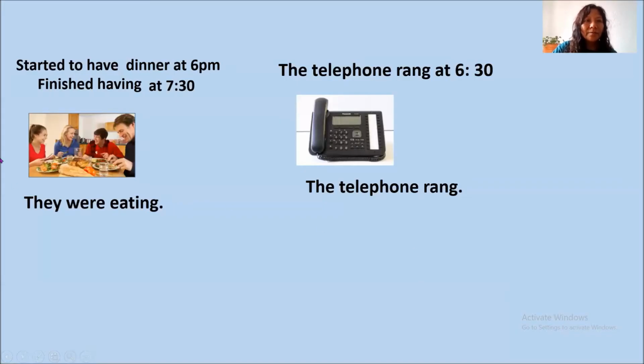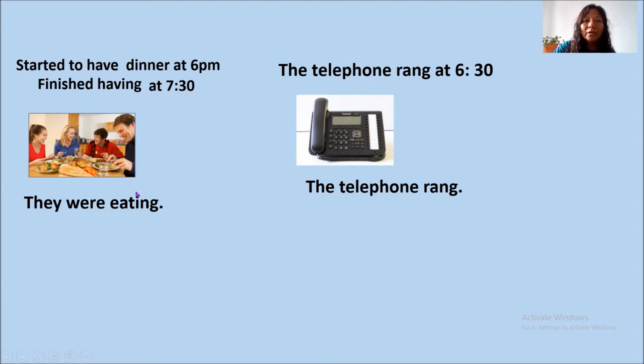In the same way, here is another example. They started to have dinner at 6 p.m. and they finished having dinner at 7:30. The telephone rang at 6:30. What were they doing when the telephone rang? They were eating.